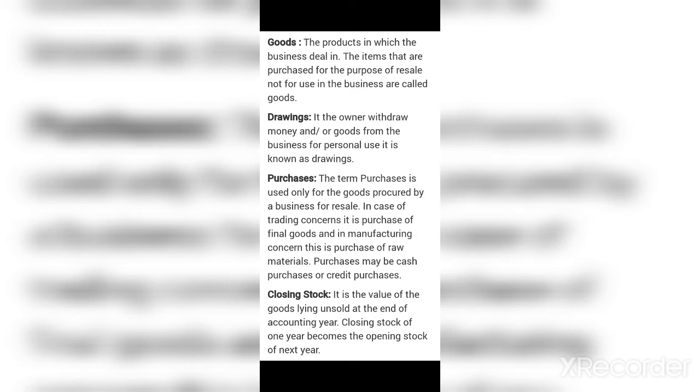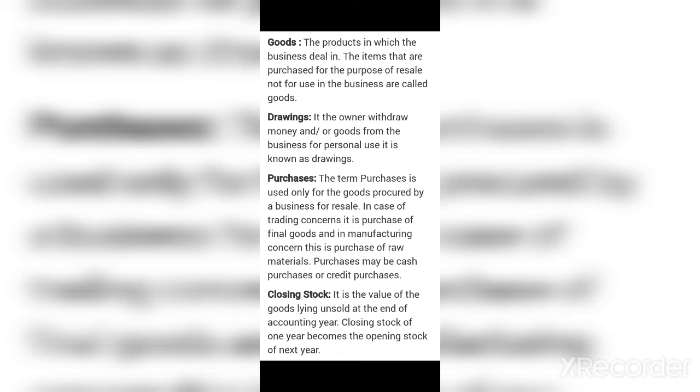Now we move ahead with our next topic, that is purchase. The term purchases is used only for goods procured by a business for resale. In case of a trading concern, it is the purchase of final goods. In case of a manufacturing concern, it is the purchase of raw materials. Purchase may be a cash purchase or may be on credit.